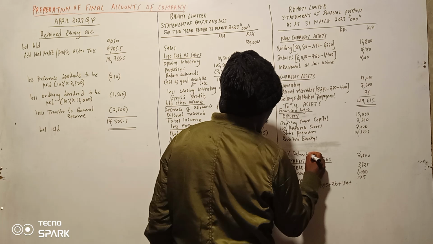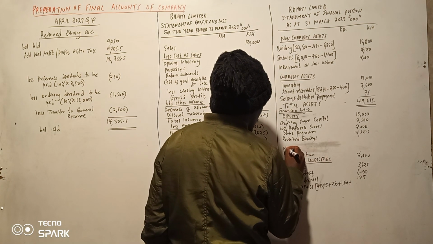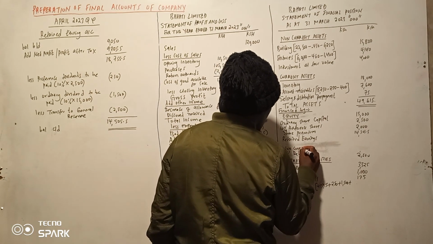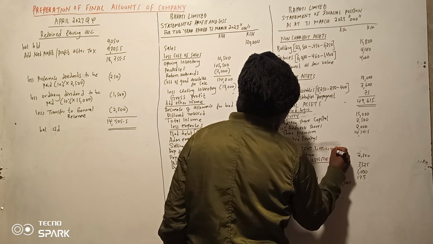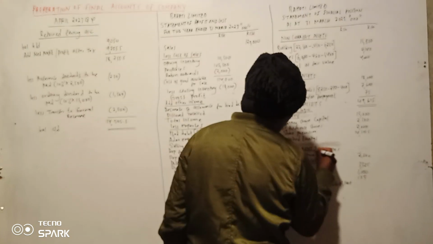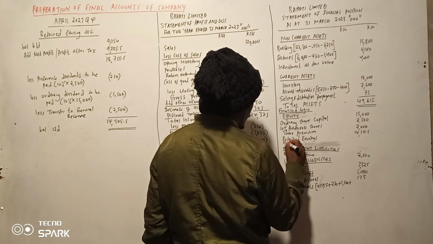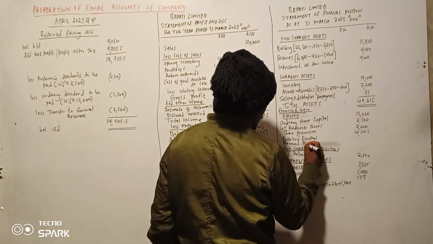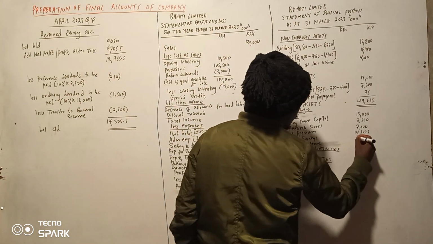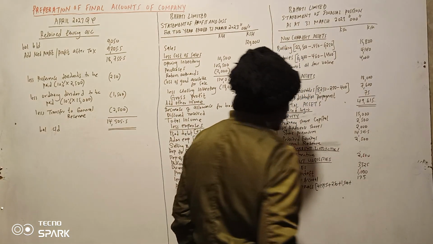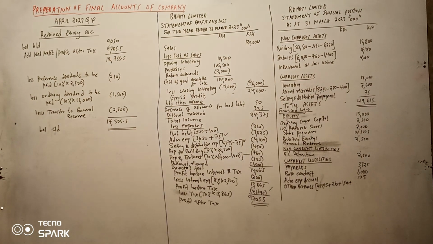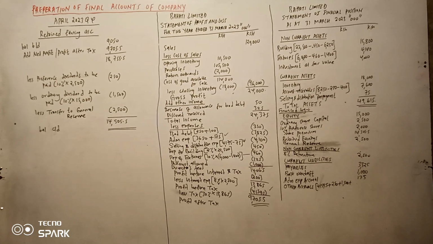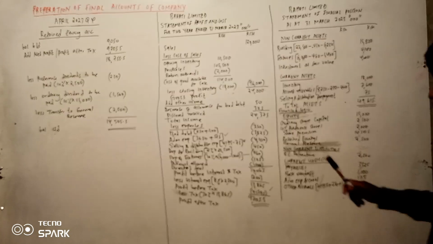Debenture. Then niseme hapa juu non-current liabilities. Then general reserve. General reserve 2,500. So you have a general reserve of 2,500. Now, so tumesema tuko na tax ya ngapi?